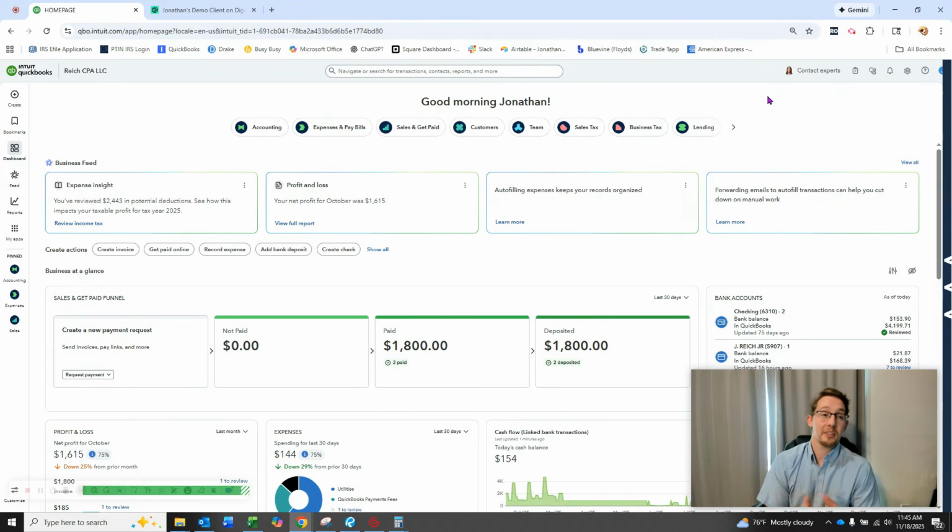So the first one I want to talk about is QuickBooks Online. If you have used an accounting platform and you're a small business owner, chances are you have used QuickBooks Online, at least within the last 5 years. Prior to that, it may have been QuickBooks Desktop. Some of the pros and cons of QuickBooks Online: one, it's ubiquitous. Everyone and their dog has been on QuickBooks Online.